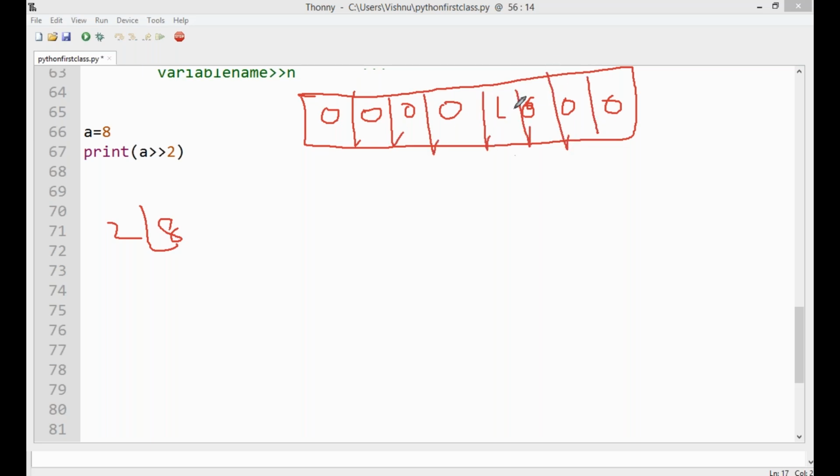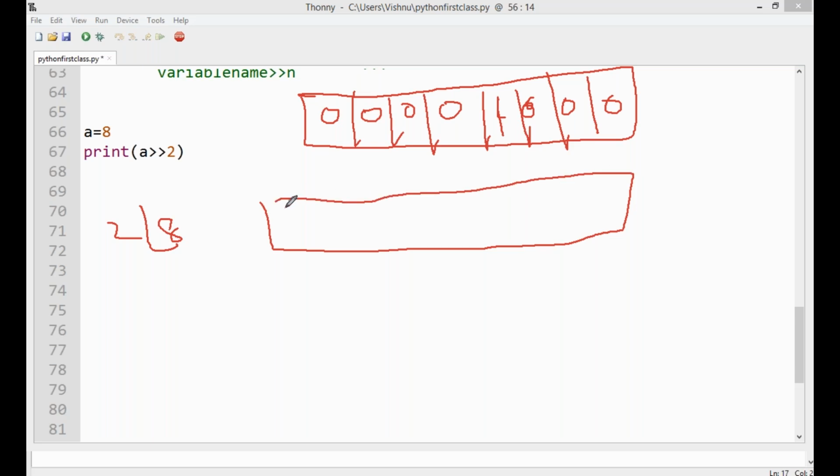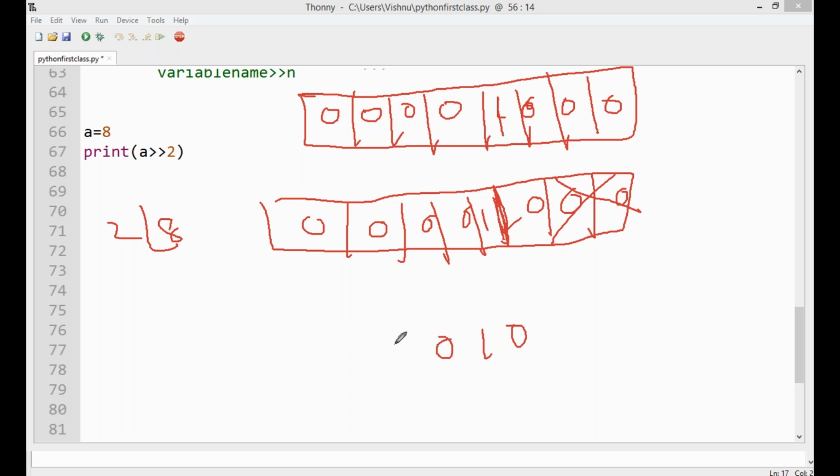The value is 0, 0, 0, 0, 1, 0, 0, 0. Now we have to cut the values. We have to cut the right side two digits. After shifting, the value is 1, 0, 0, 0, 0, 0, 4 zeros.